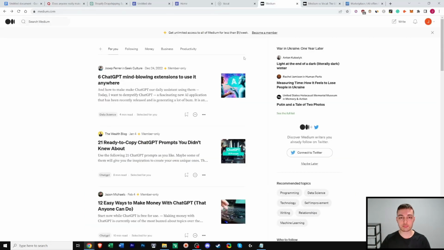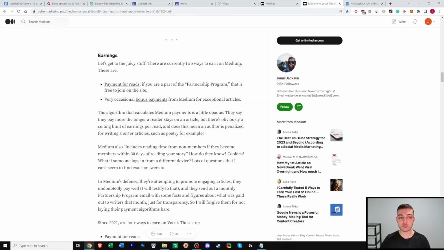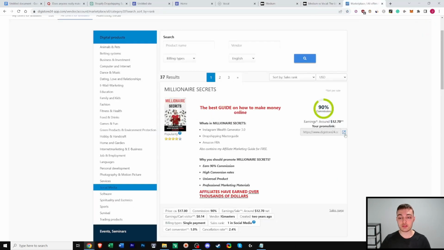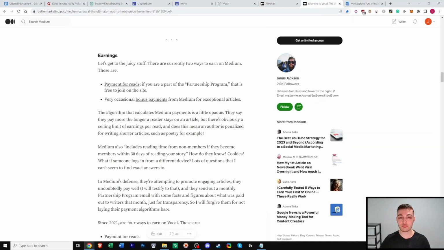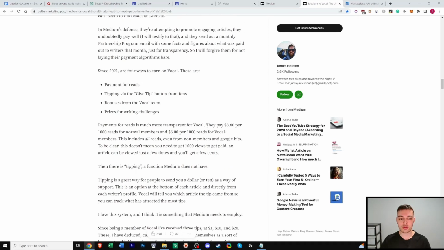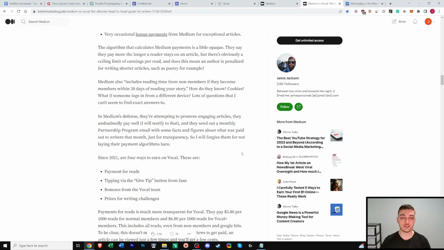Now the good thing about these platforms is you can actually make money from readership. Yes, so it's a win-win. You can make money from your affiliate commissions and from people literally reading your long form article. So just quickly for Medium, you can get paid based on reading time if the reader is actually a member or signs up within 30 days of reading a story. However, with Vocal, you can get paid $3.80 per 1,000 reads for normal members and $6 per 1,000 reads for Vocal Plus members. So yeah, choose either platform.